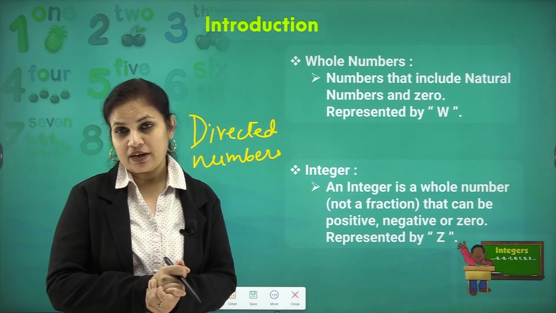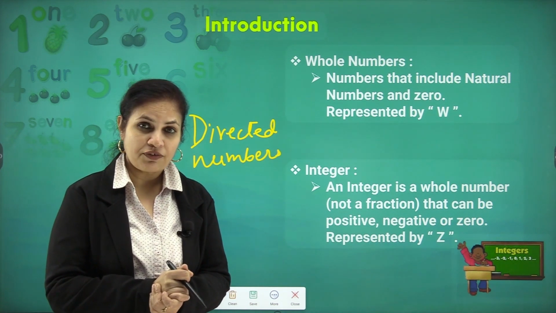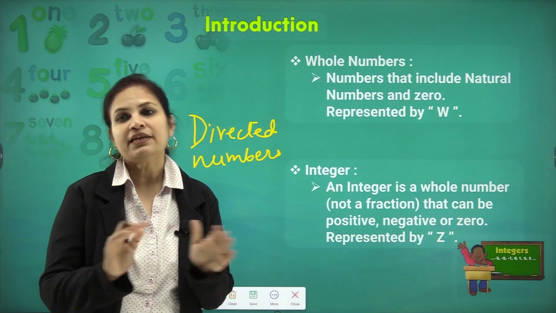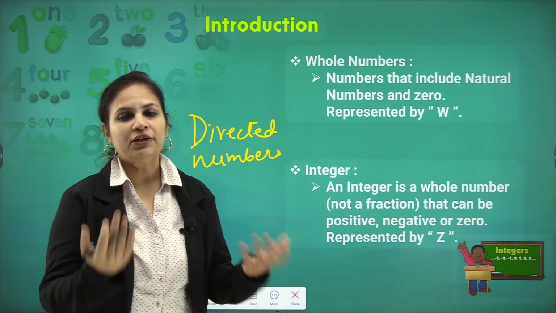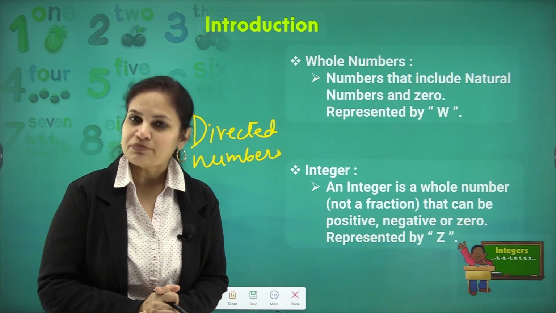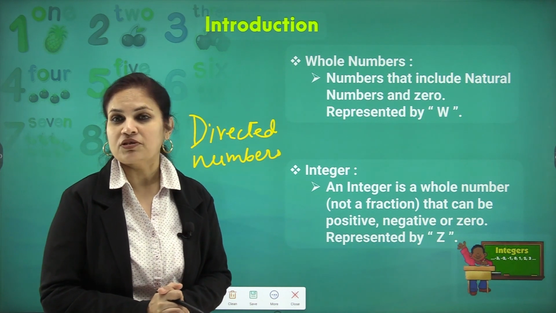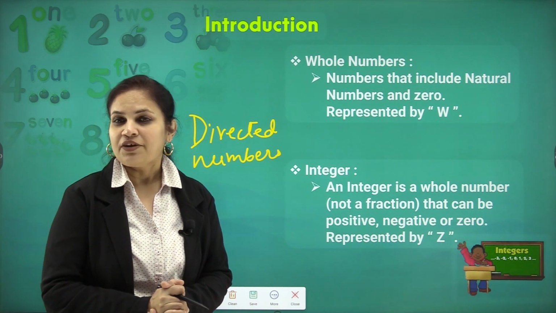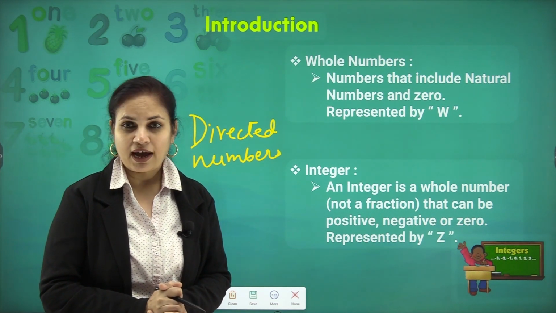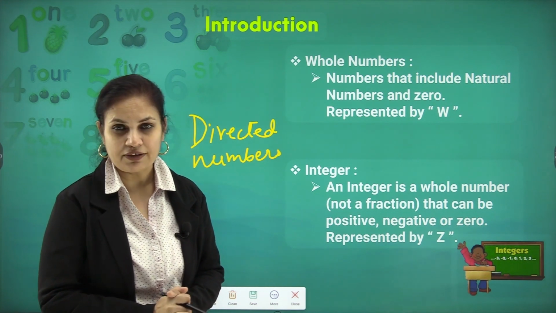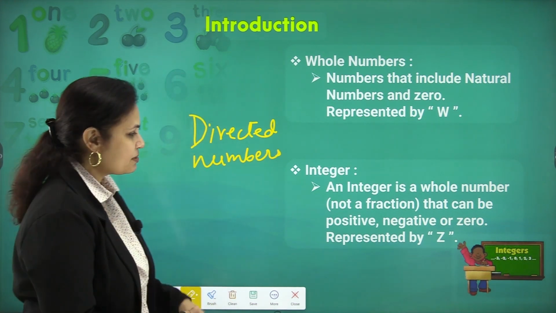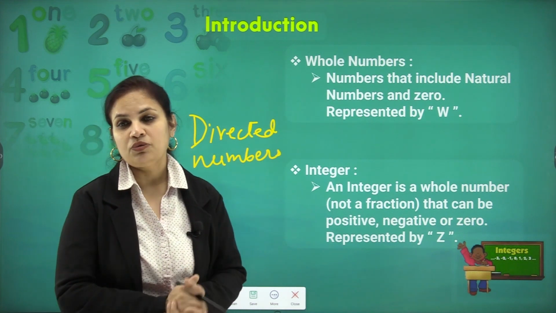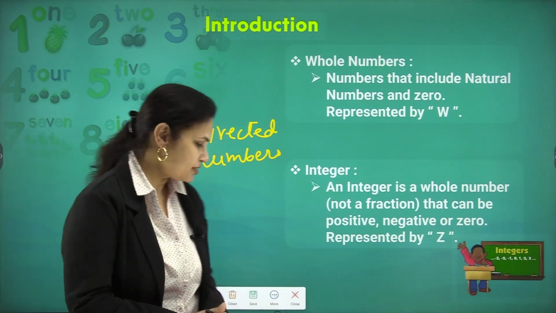But if I give you a direction, move 5 steps to the right or 5 steps to the left, then my instruction would be complete. Similarly, on a number line, if I say 5 steps to the right, I am indicating positive 5. But if I say 5 steps to the left, I am indicating negative 5. That is why integers, represented by Z, are also known as directed numbers.